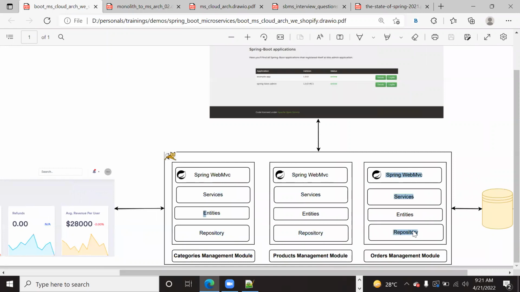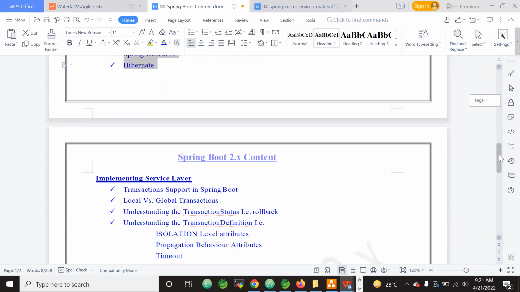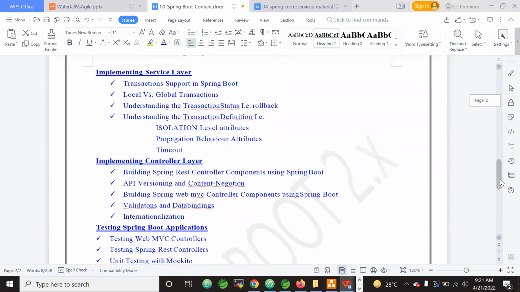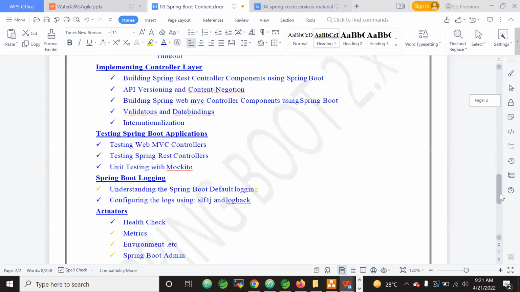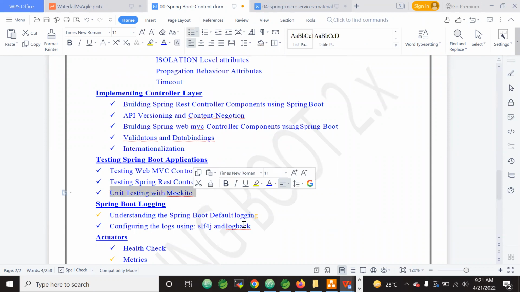So once we have completed the implementation of this repository layer, let us go back to our course content one more time. Once we complete the repository layer, you will get a clear picture of what this Data JPA is and how to write it. After completion of this, let us immediately do unit testing.